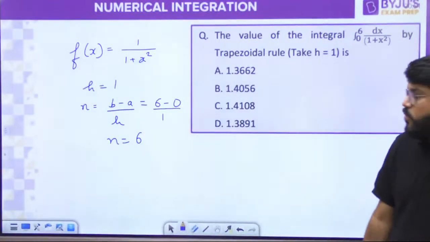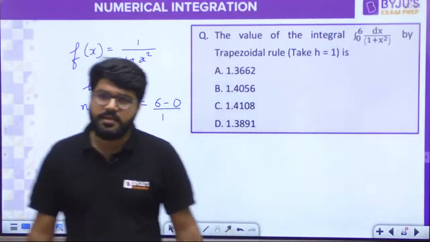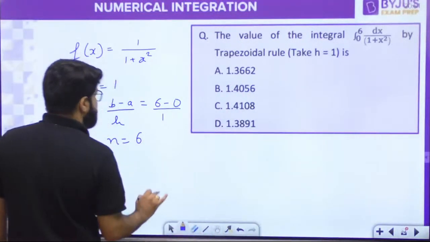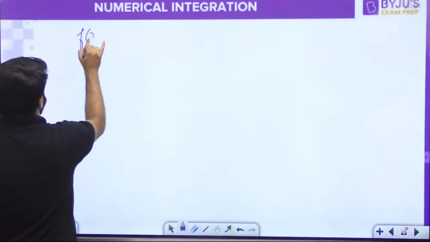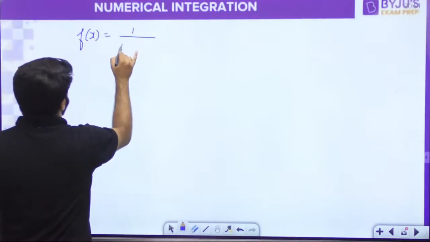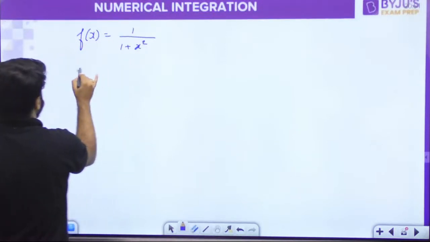The value of N is 6. So what are the different points we are going to consider? f(x) is 1 upon 1 plus x square. Understand the whole formula with me.